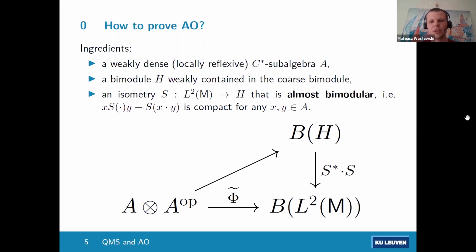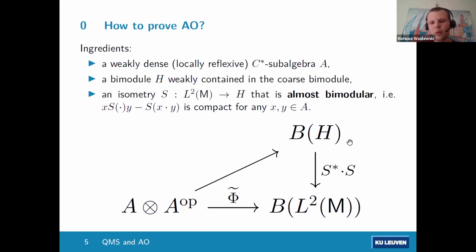Well, this is summarized in the following diagram. The northeast arrow is exactly the left-right action of A on the bimodule H. Since the bimodule H is weakly contained in the coarse bimodule, this is continuous with respect to the minimal tensor product.